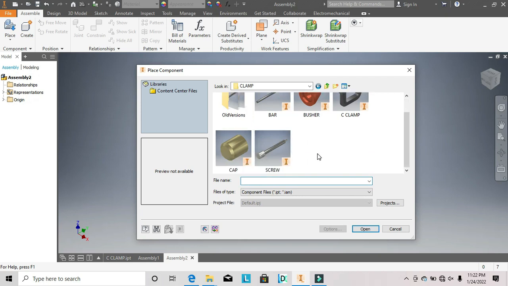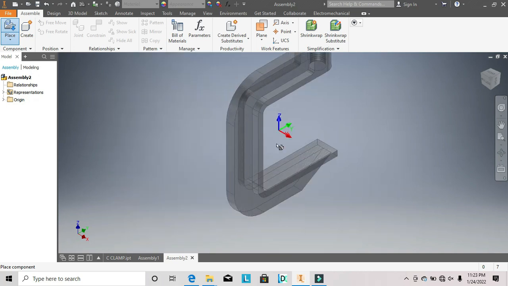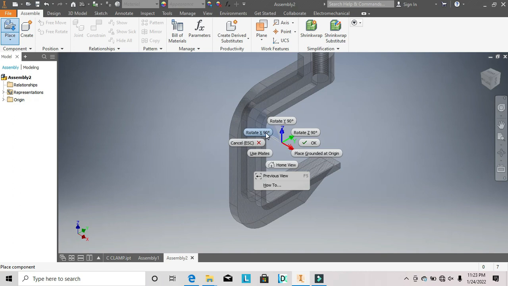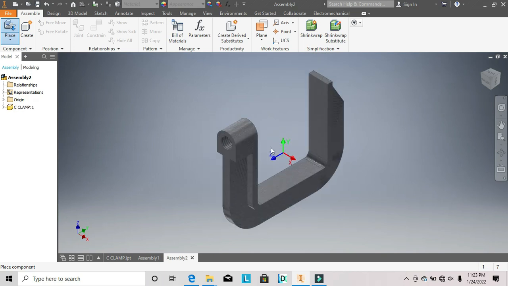So I will now import the C clamp. So you can rotate, so I want it to be, let's click on rotate X axis. Oh yes, so click and right click and click on OK.